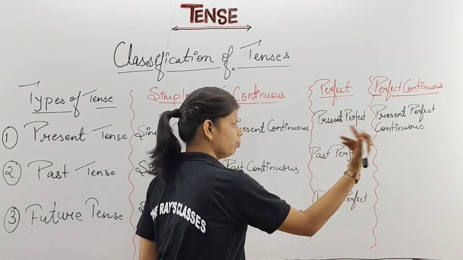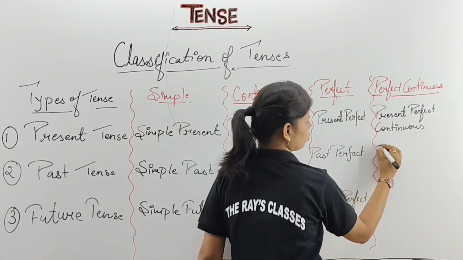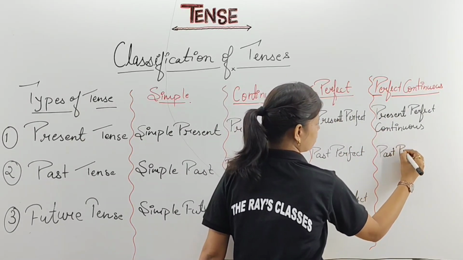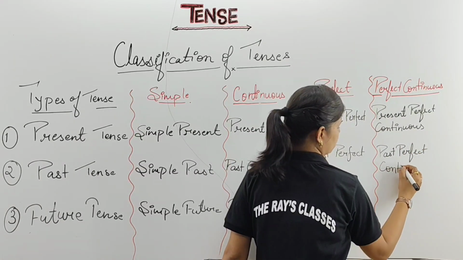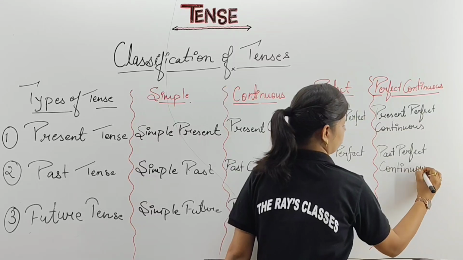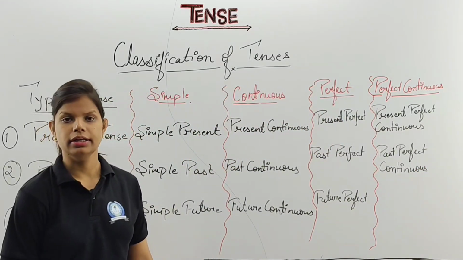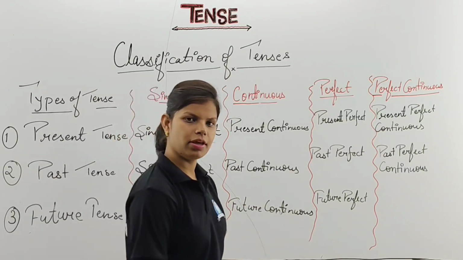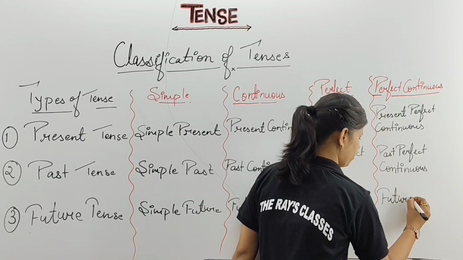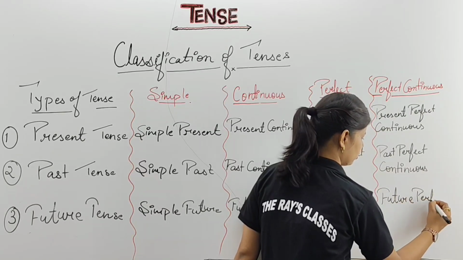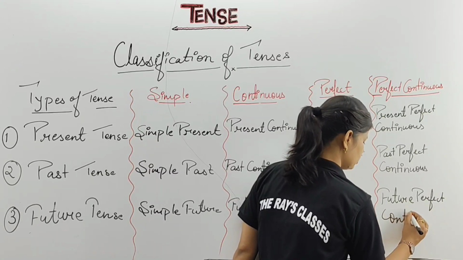Next, what do you have to do? Don't keep your part of this head in that. What you will write? Past perfect continuous. Clear? Past perfect continuous. And what is your last that you are having here? Last will be your future perfect. What you are going to put here? Future perfect continuous.